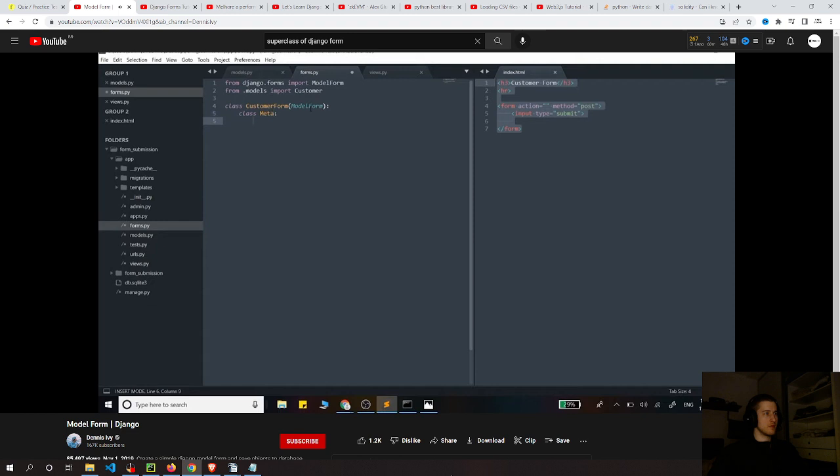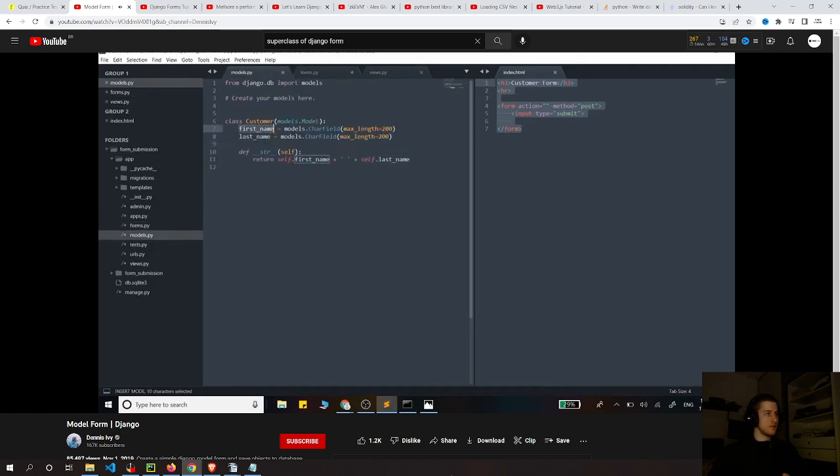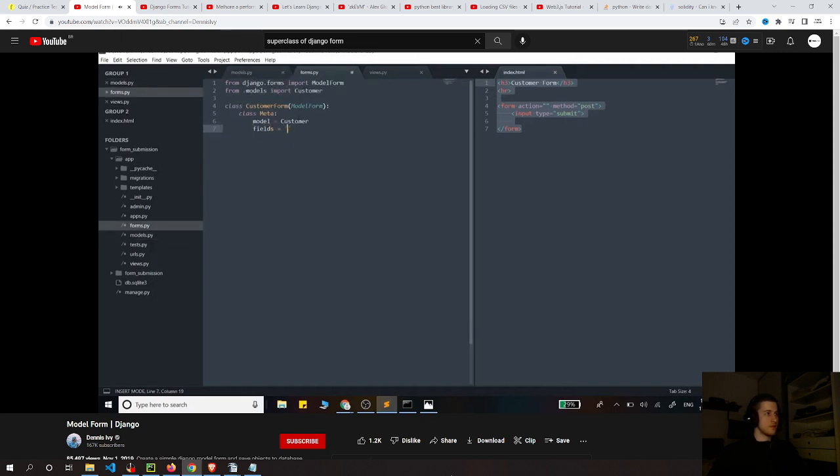And this form right here will take in two attributes. It's going to take the model that we want to represent, so the model is going to be our Customer model, and the fields that we want to output. At this point, we just want to output all the fields that it has, so the first and last name. So we're just going to say fields equals double underscore all double underscore, and that should create our form now.